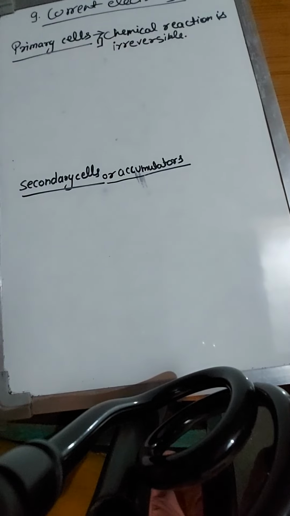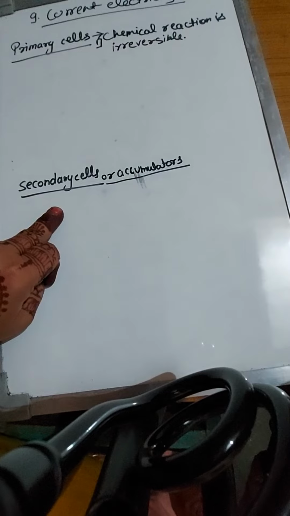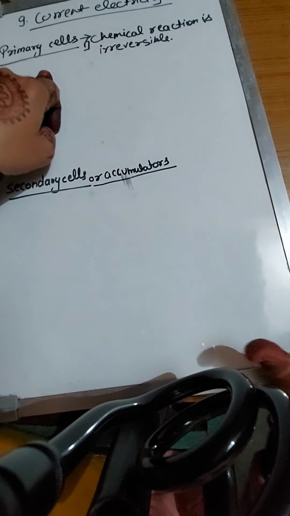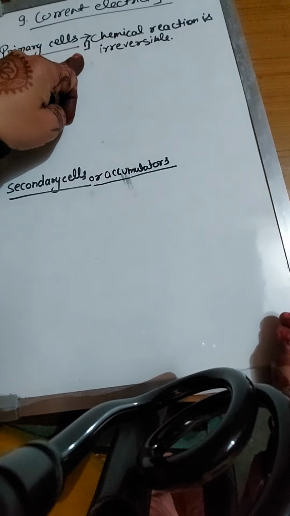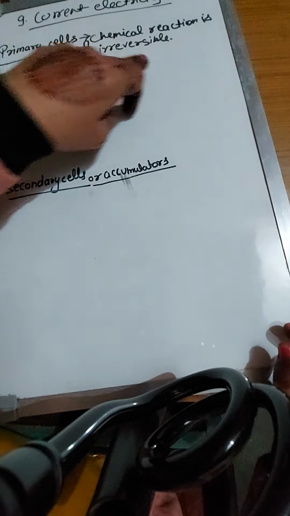We will know about the cell. There are two types of cell. First is primary cells and the second is secondary cells. What is a primary cell? In primary cells, we can say these cells provide current as a result of an irreversible chemical reaction. That means the chemical reaction is irreversible.